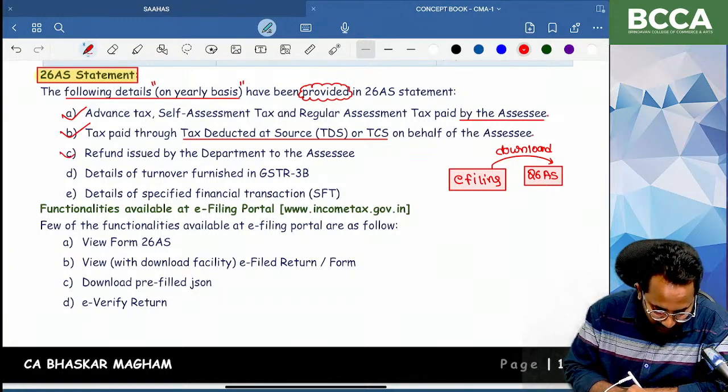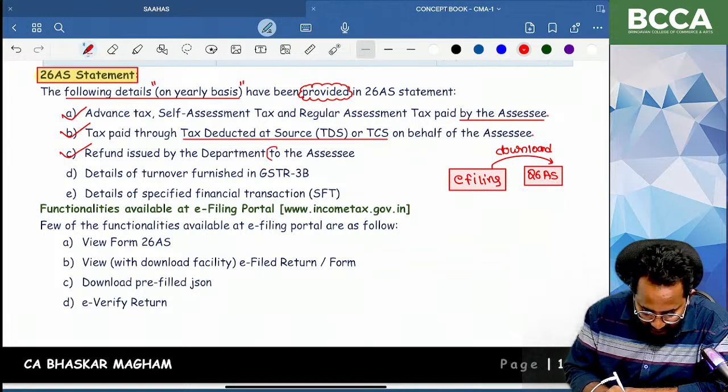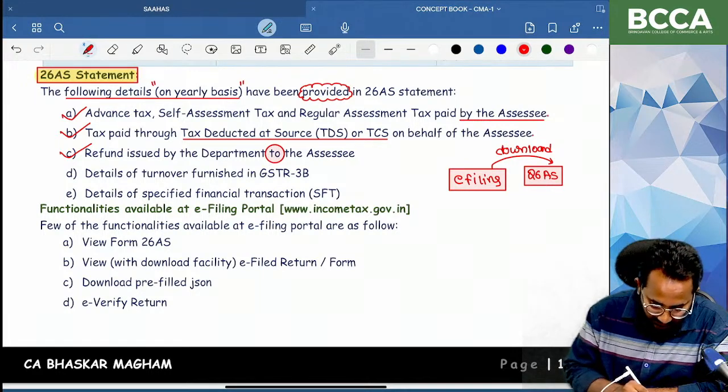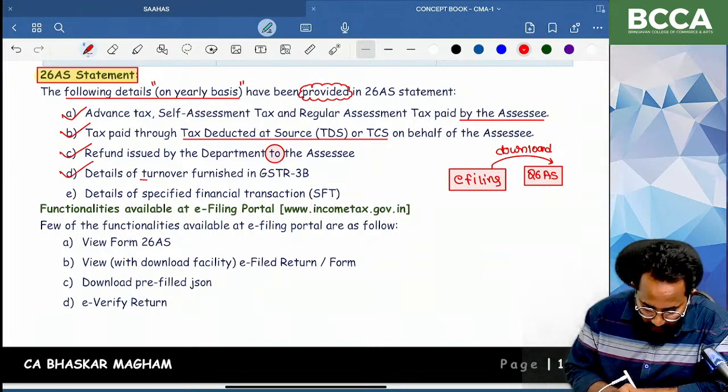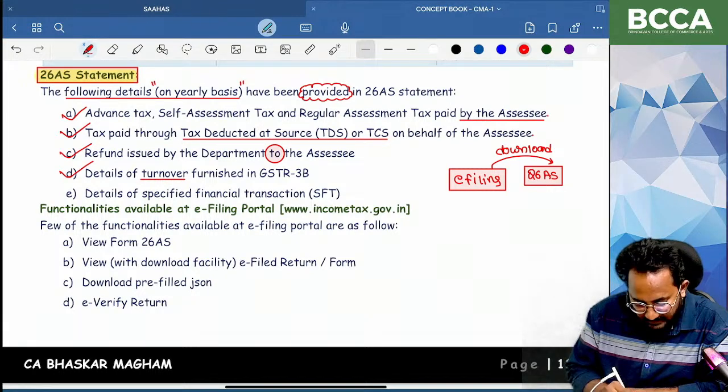Next one, if any refund was issued by the department to the assessee, that refund-related amount is also displayed in the 26AS. Next one, details about the turnover furnished in the GSTR-3B. That means in GST returns, the turnover you have placed.